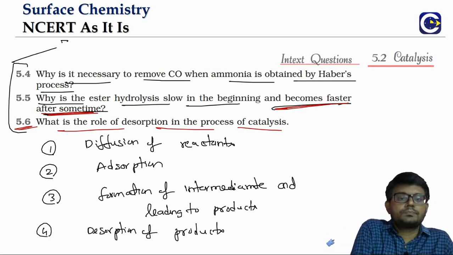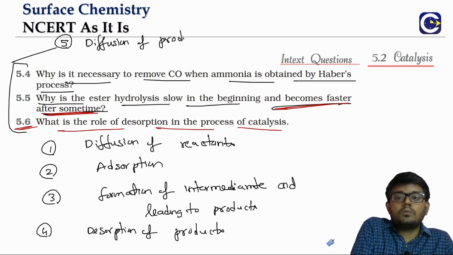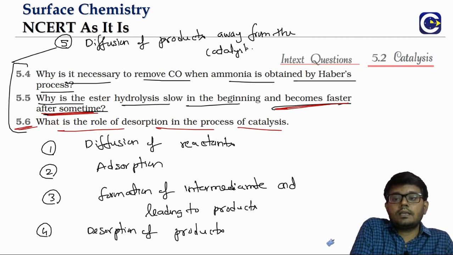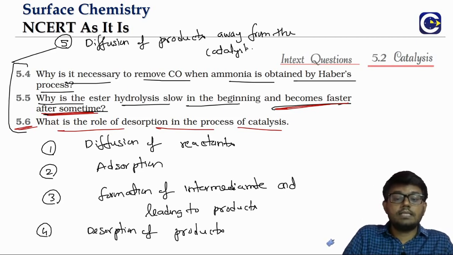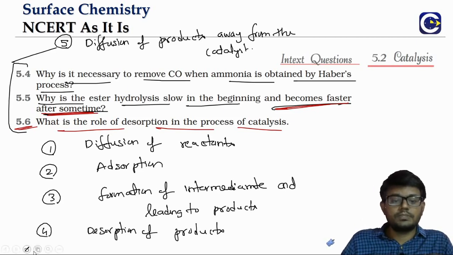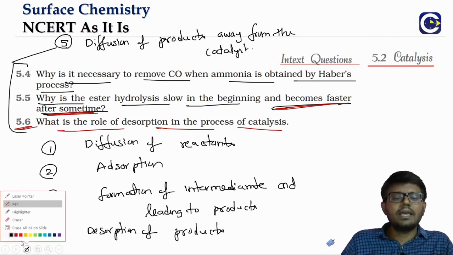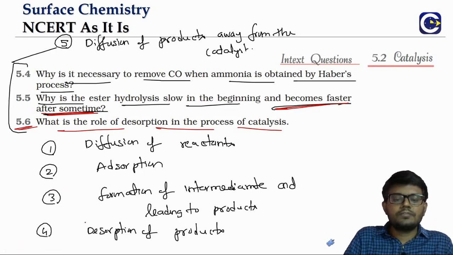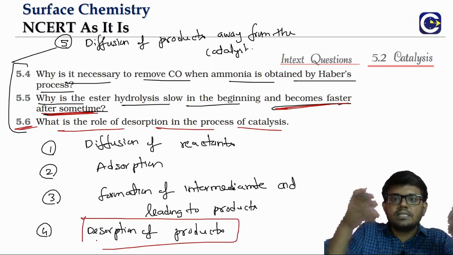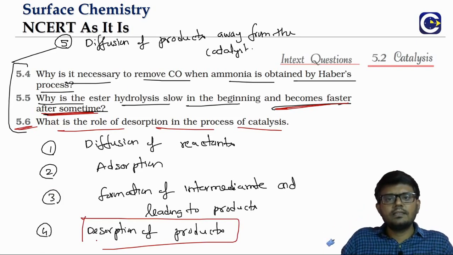That is the fifth step: the diffusion of products away from the catalyst. Now the question is, what is the importance of the desorption? See, if the desorption is not there, then yes, the product is formed, but if it is sticking onto the surface of the catalyst, then the catalyst cannot be used.